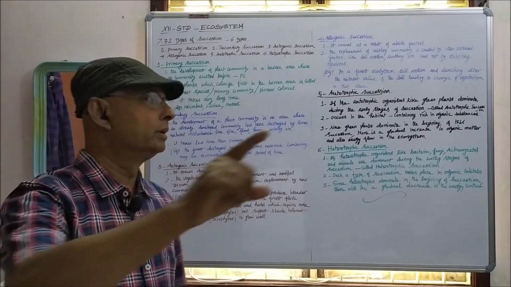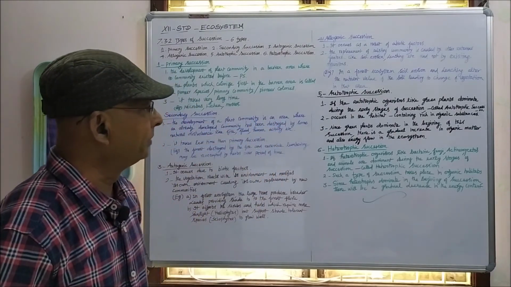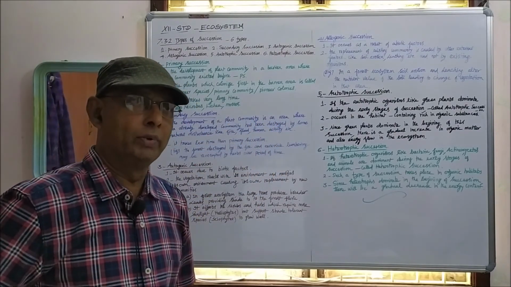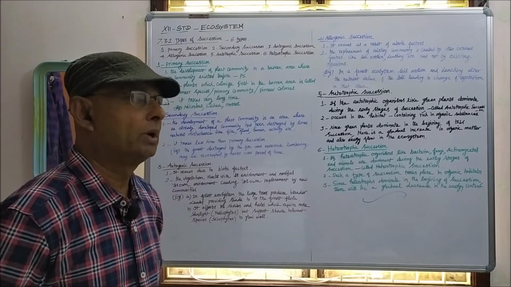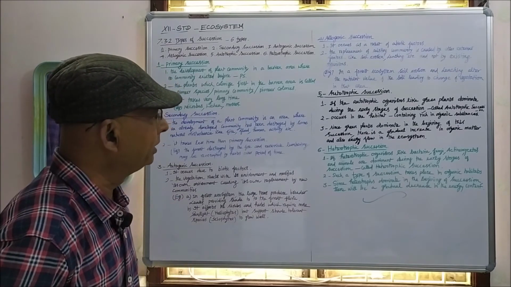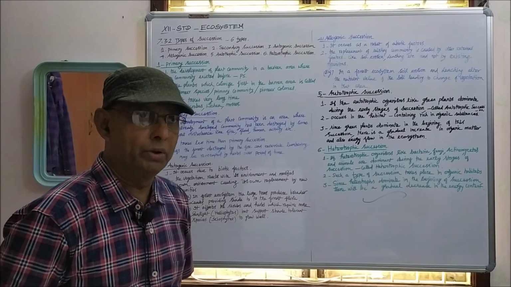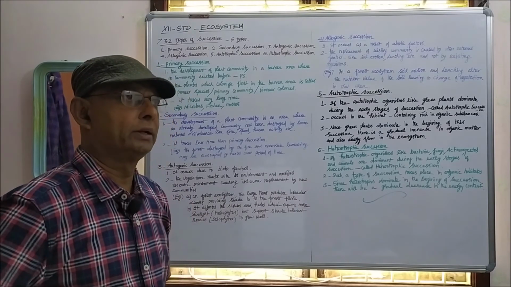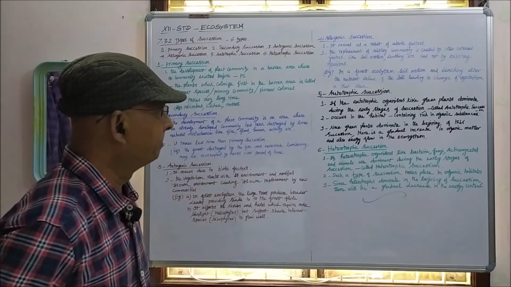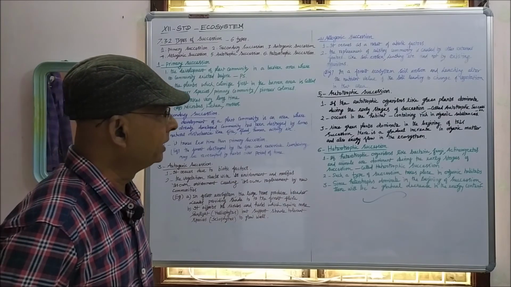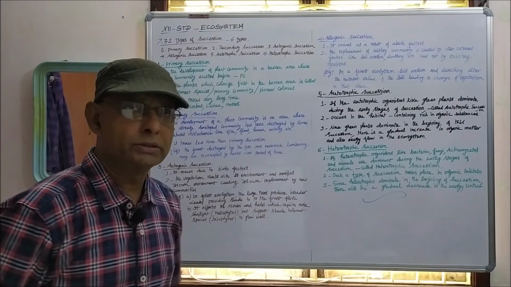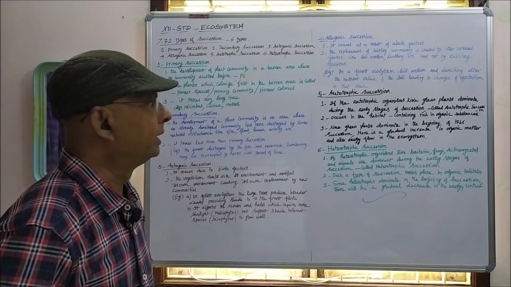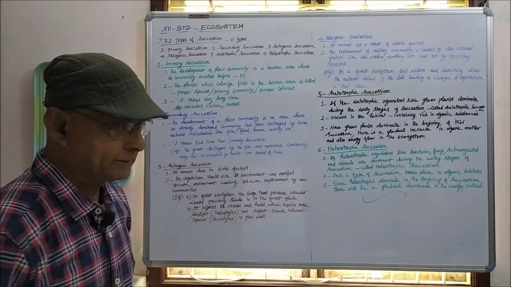Because those dominant green plants carry out photosynthesis and prepare their own food material and enrich the biomass, so energy flow will be more. There is a gradual increase in organic matter also.